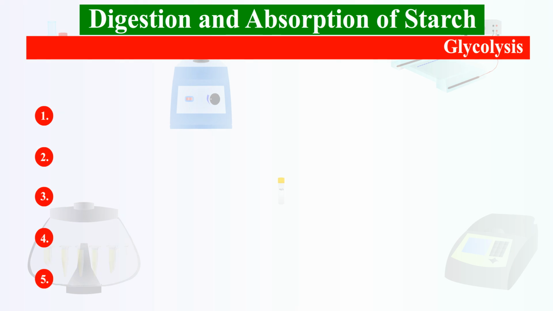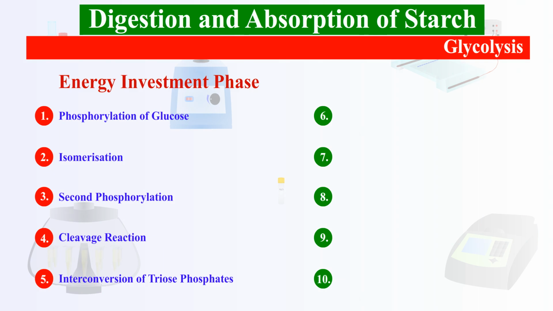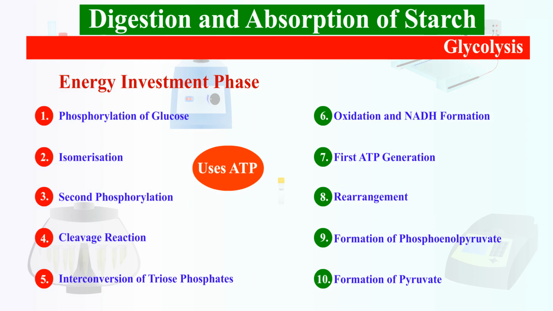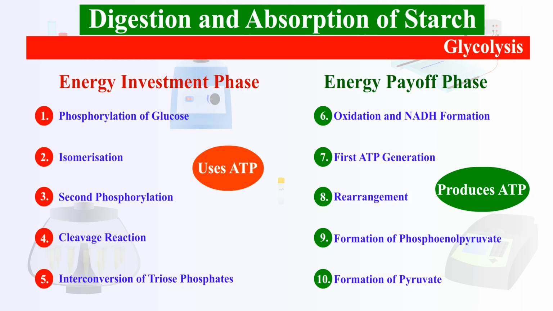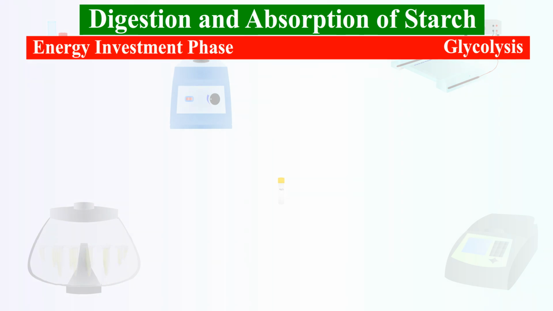The 10 enzymatic steps are divided into 2 phases. Phase 1, from step 1 to 5, is called the energy investment phase, which uses ATP to activate glucose. Phase 2, from 6 to 10, called the energy payoff phase, produces ATP and NADH. Let's see the reactions in the energy investment phase. Step 1. Phosphorylation of glucose.